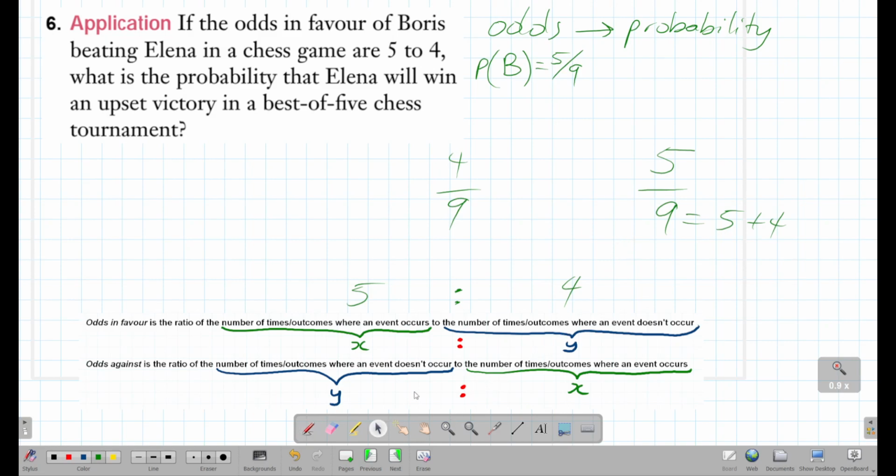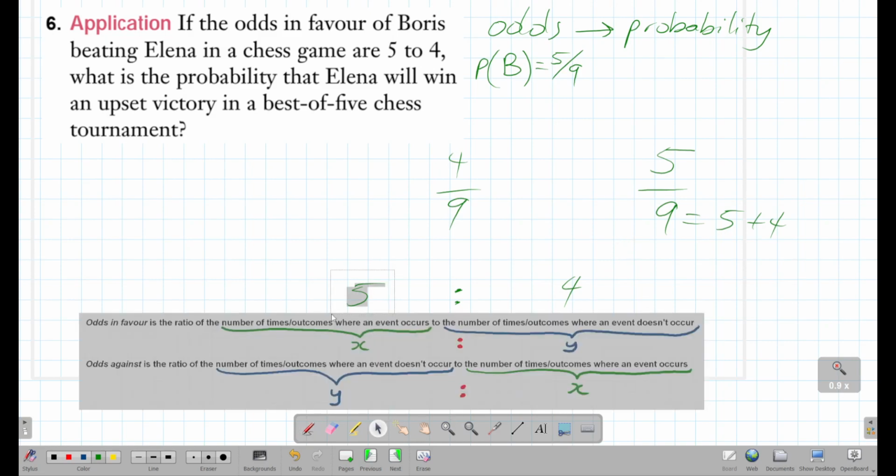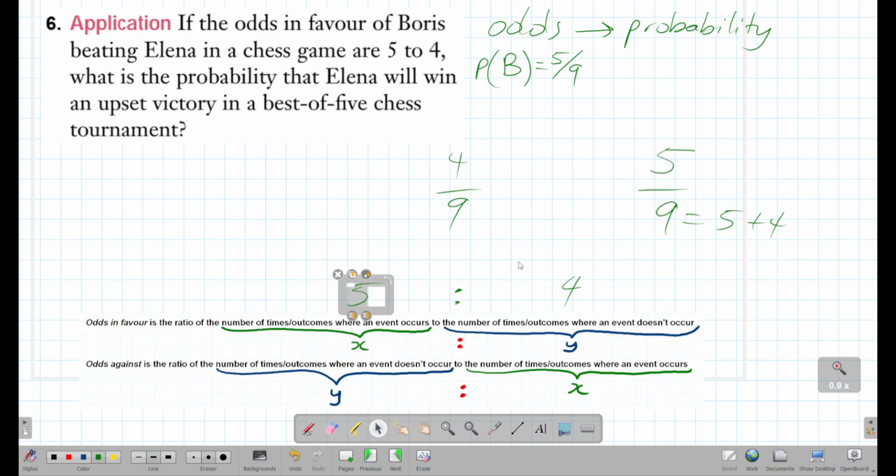Because again, we know that we have 5 outcomes where Boris wins a chess game versus Elena, and then we have 4 outcomes where Boris loses a chess game versus Elena. So if we add 5 to 4, that's the total number of games that they play, and that's 9.